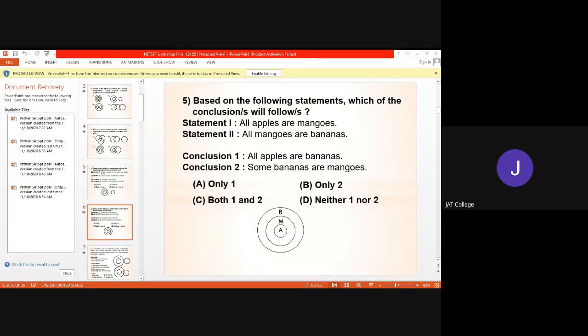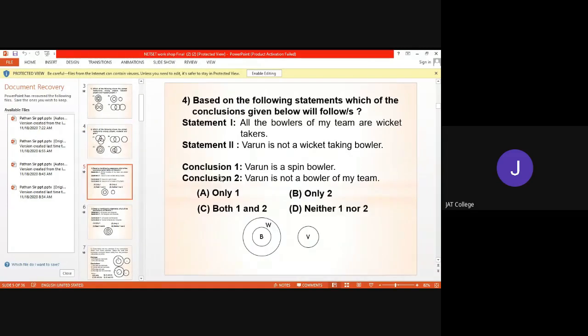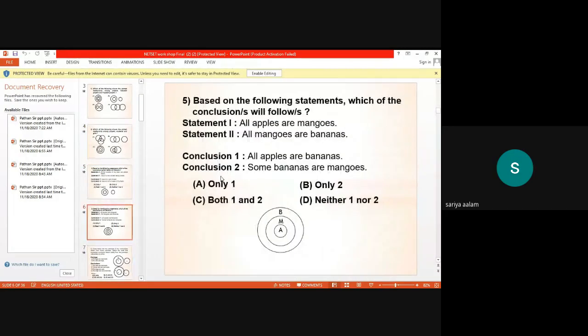Here, first statement is all the apples are mangoes. So the circle for apples, and here all the apples are mangoes. We have to draw circles for mangoes, there is another circle. Another circle, in which all the apples are mangoes. That means the circle for mango is larger than the circle for apples, and the circle of apple is in the circle of mangoes. Understand? Yes, sir. First conclusion is correct.